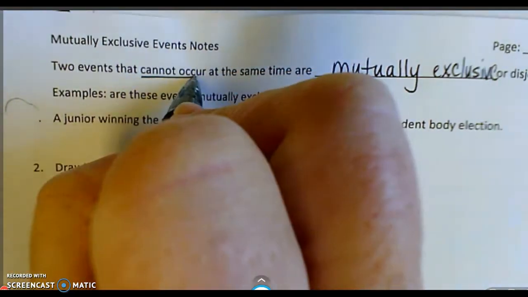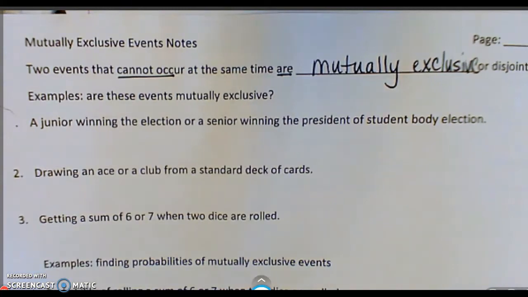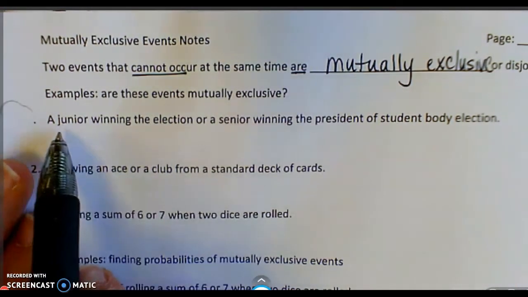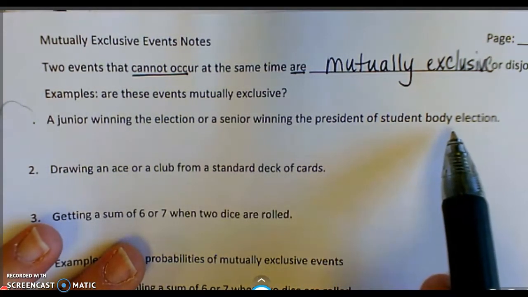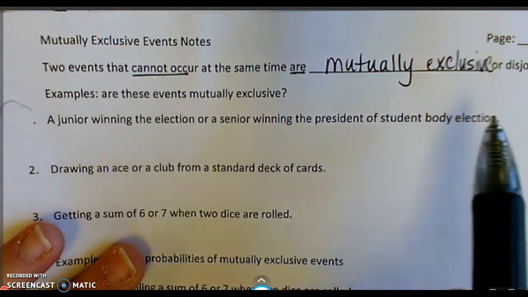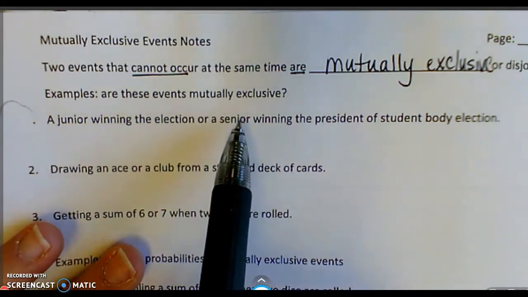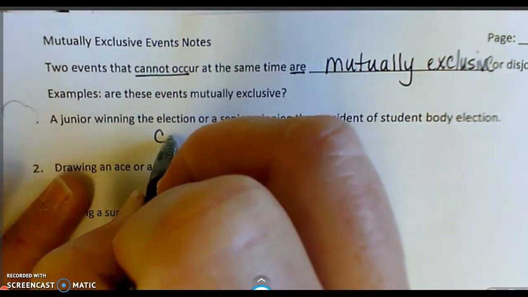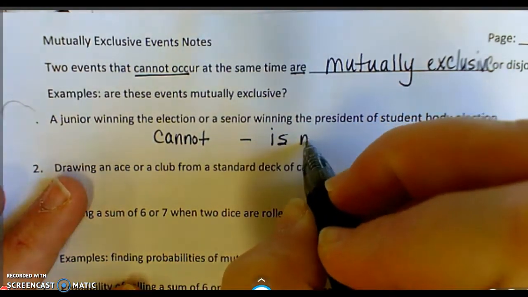So they cannot happen, so they are mutually exclusive. Okay? So let's look at a few examples. First of all, we're trying to figure out if these events are mutually exclusive or not. First of all, a junior winning the election or a senior winning the president of a student body election. Whenever we talk about somebody winning the election, only one person can win. Can it be a junior and a senior at the same time? This cannot happen at the same time. So it is mutually exclusive.